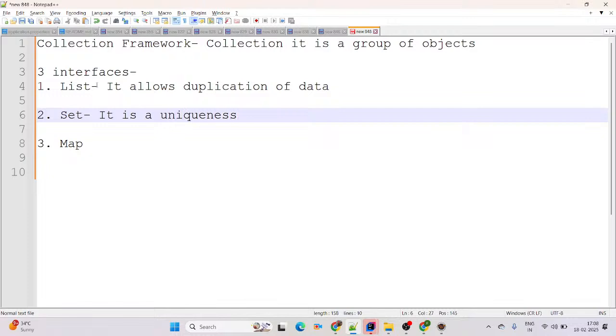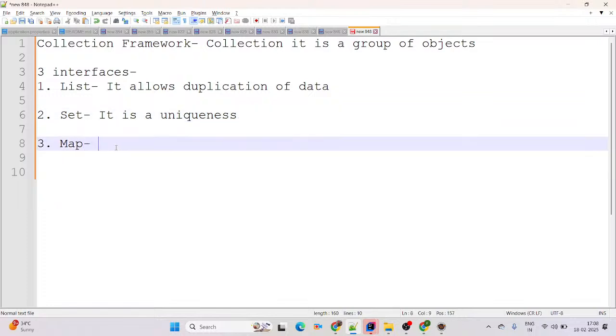It does not allow any duplication of data. Now coming to Map. Map is a key value pair. In Map, key must be unique and value allows duplicates. It means in Map, key must be unique and duplicate values are allowed.